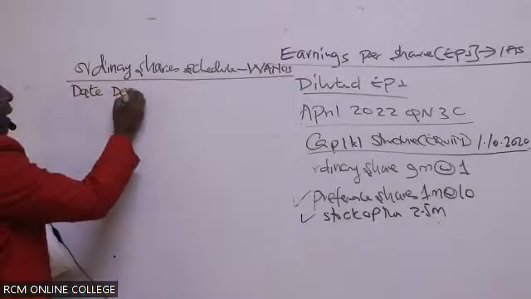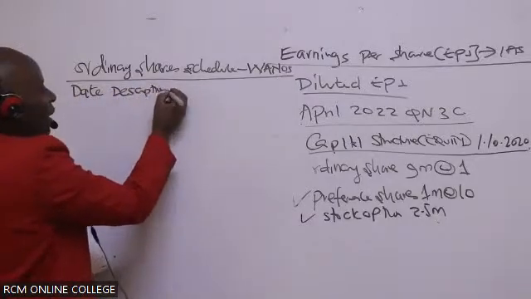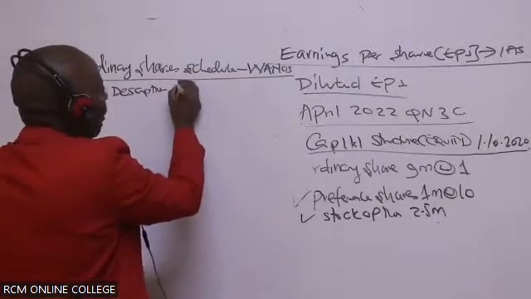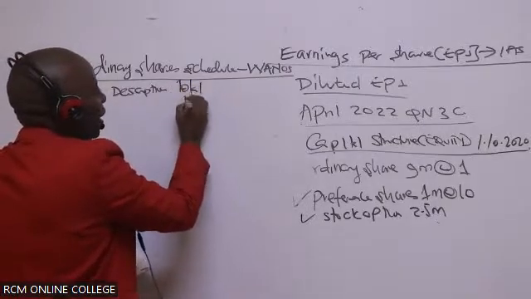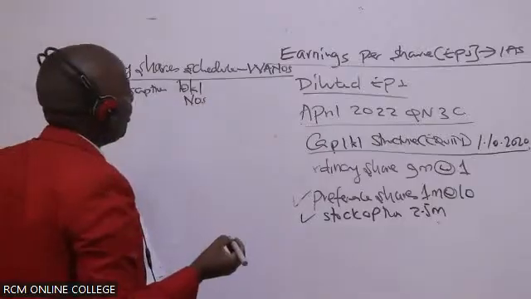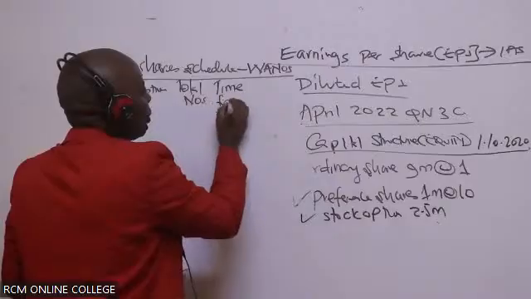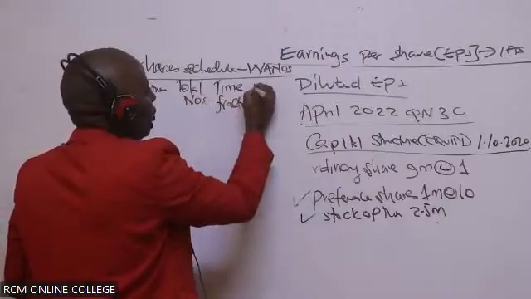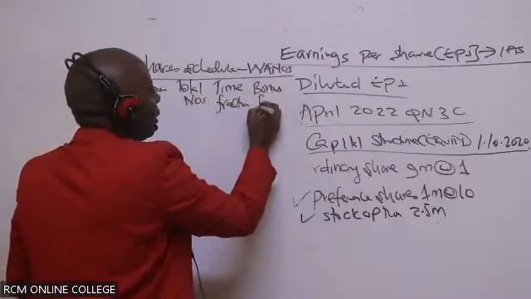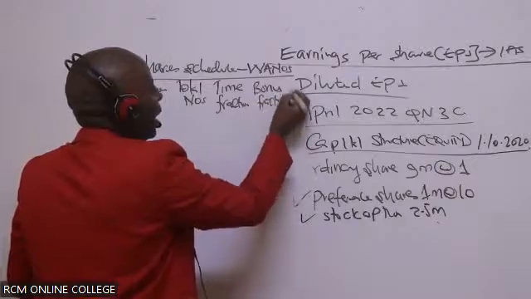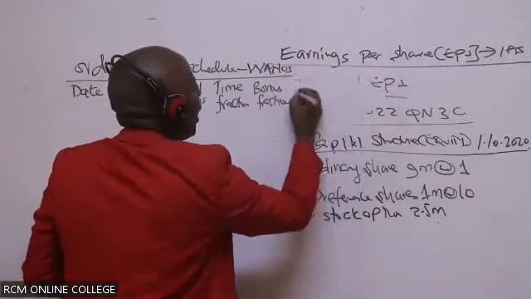We have description. Then, ladies and gentlemen, we have the total numbers. Then we have the time fraction. Then we have the bonus fraction. And then the last one here will be the weighted numbers.